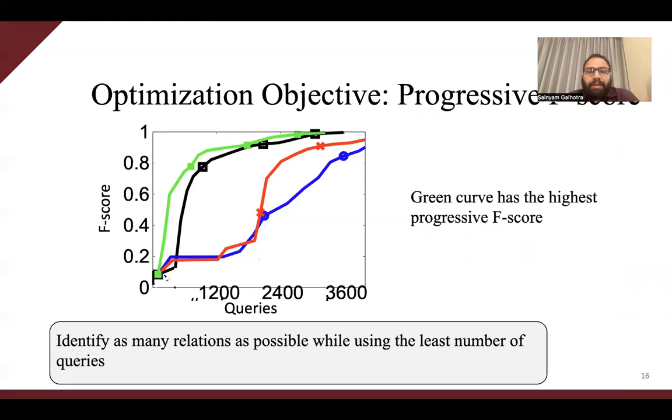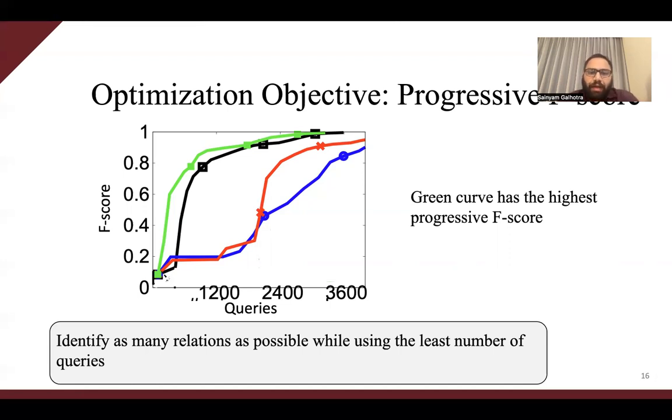In this graph, black and green curves are definitely performing good because they reach perfect score before red and blue. However, green curve is faster in identifying more relations and has higher gain in F-score early on. Considering this growth of the function in the optimization is very important for building an anytime algorithm.